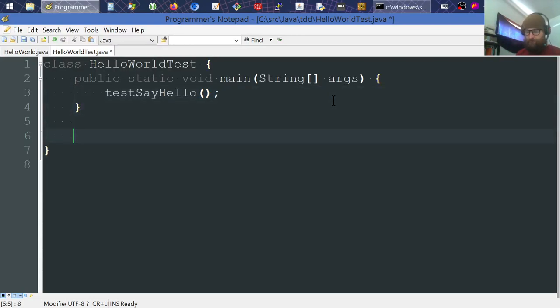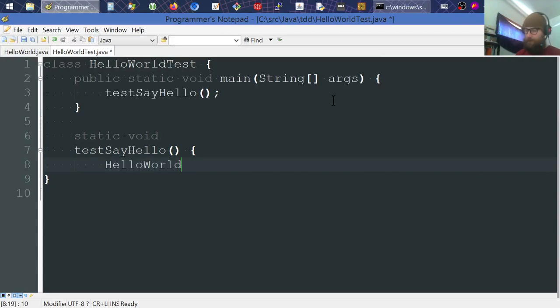Test, say hello. And obviously you don't even need a big testing framework to do this kind of stuff. So test, say hello. And this one's also going to have to be a static void at least. Test, say hello. And in here we're going to do hello world. And what should it say? We need to make sure this returns, it's going to say hello world just like the old program did.